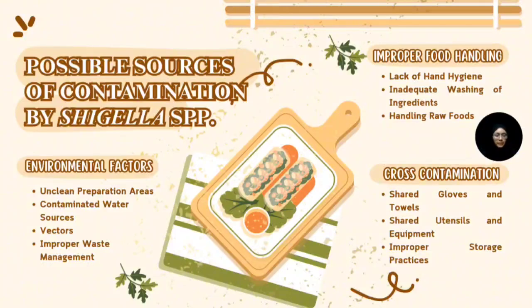Good evening. My name is Anmol, and I'll continue the presentation by explaining the possible sources of contamination by Shigella species. Shigella species is a highly infectious pathogen transmitted via the fecal-oral route, causing foodborne illnesses. Contamination often occurs due to improper food handling, cross-contamination, and also environmental factors.